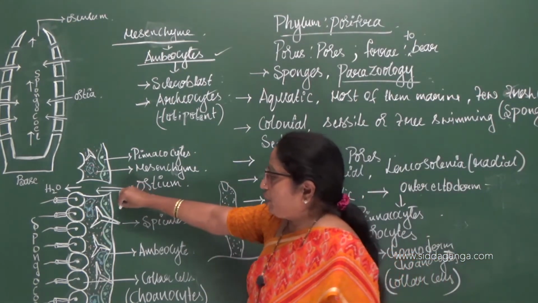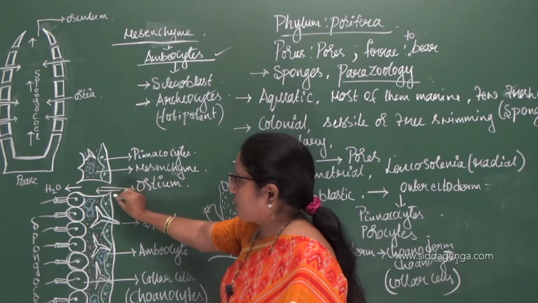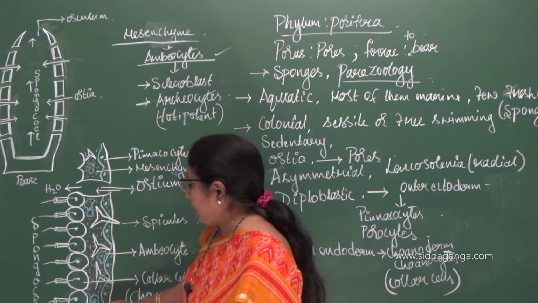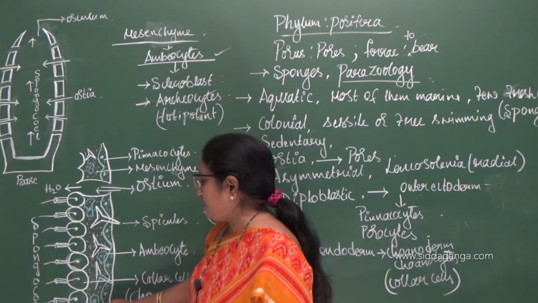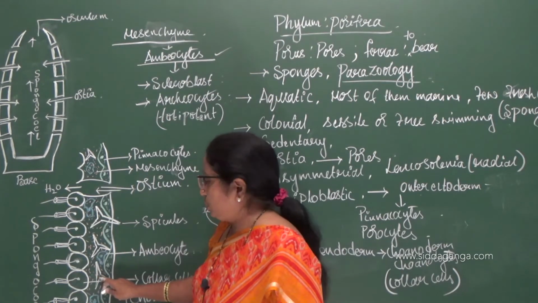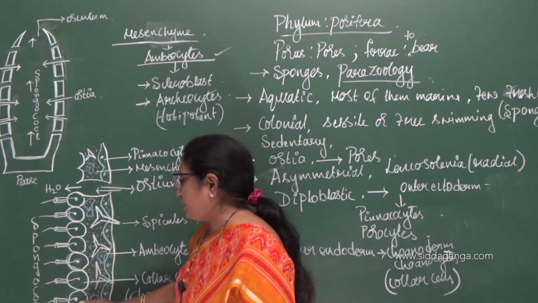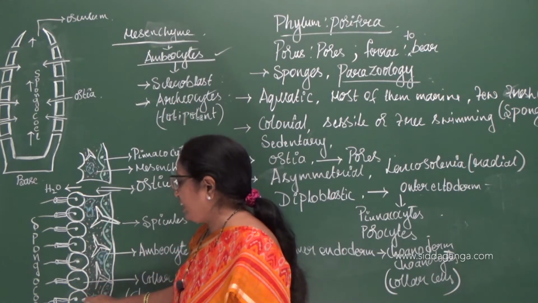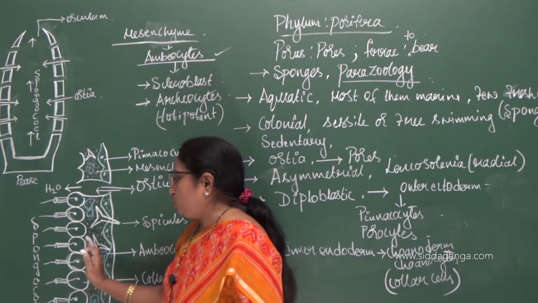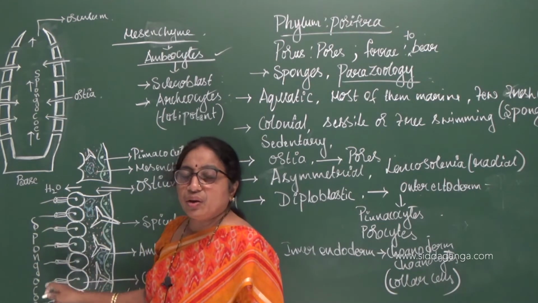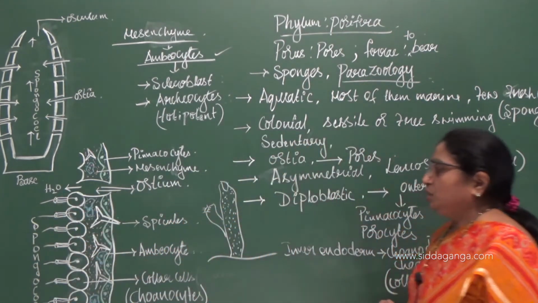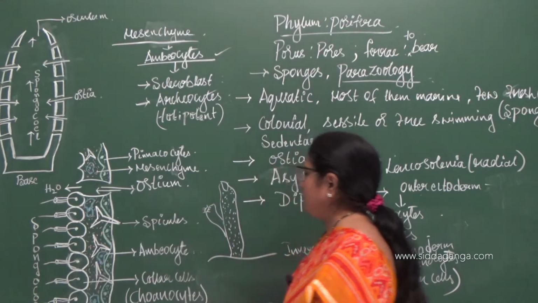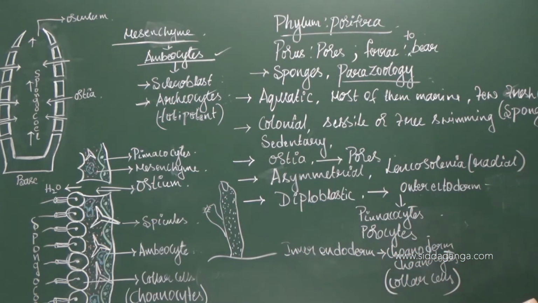So outer ectoderm consisting of pinacocytes and porocytes, right? Mesenchyme consisting of amoeboid cells, scleroblasts and archaeocytes plus the spicules, and the inner layer consists of the collar cells or the choanoderm, choanocytes or the collar cells, and the layer is called as choanoderm, which enters into the interior of the body of the sponge. So this is the figure showing the diploblastic body wall.